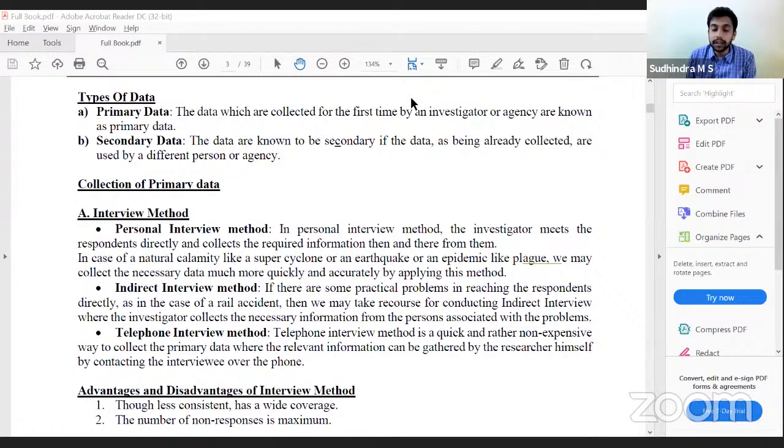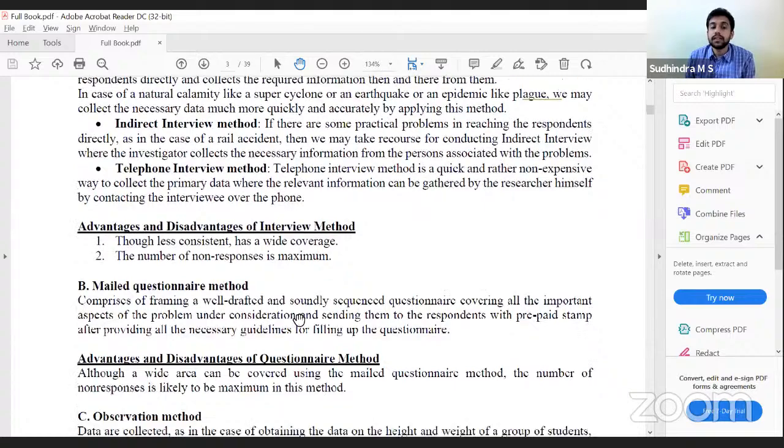One of the biggest disadvantages is that non-responses are maximum. The persons will be hesitant to give information over the phone. Therefore, non-responses would be maximum. That is the disadvantage of the telephone interview when compared to the other two. Clear with this? Yes, sir.